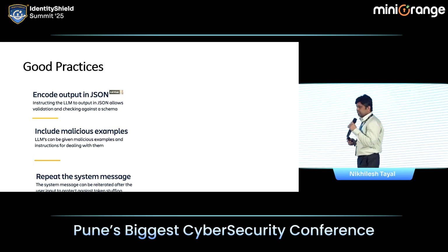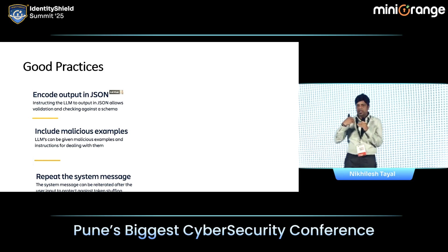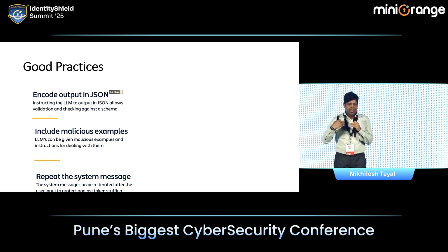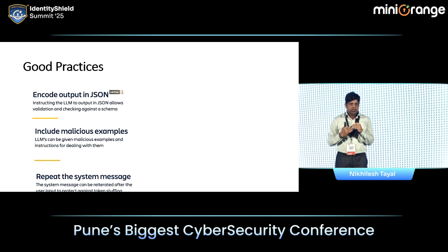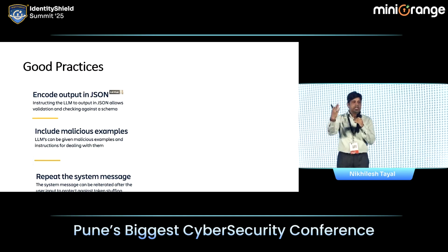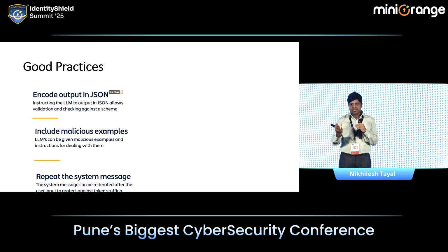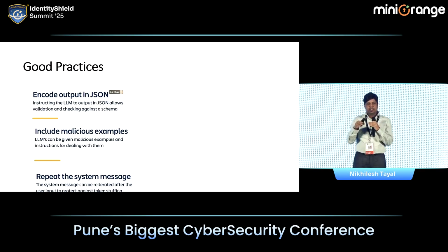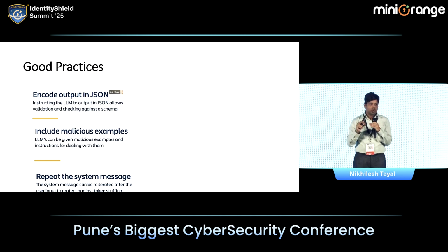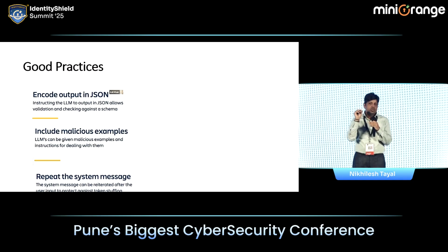Repeat the system message before answering. For example, if you ask me a question and I repeat the question, that means I'm telling you my understanding of the question. If the understanding is wrong, you can always say this is not the question I was asking. And if it's right, then I can answer. Similarly, before the LLM answers the question, ask it to repeat its understanding, to see whether the hacking has been done or whether it has understood the context or not.